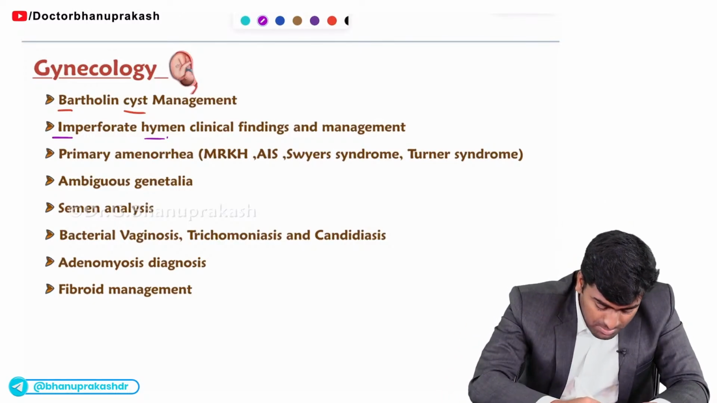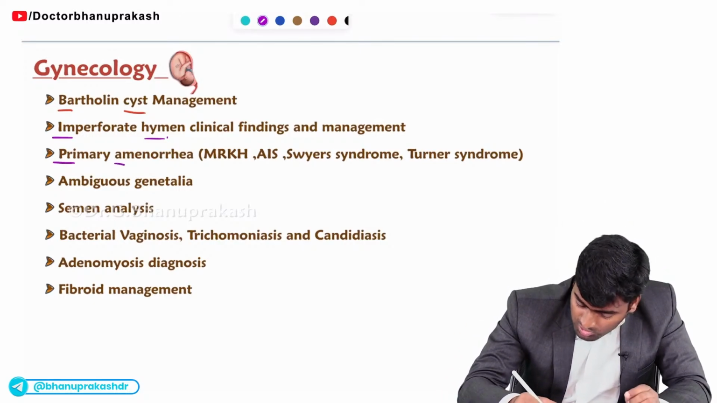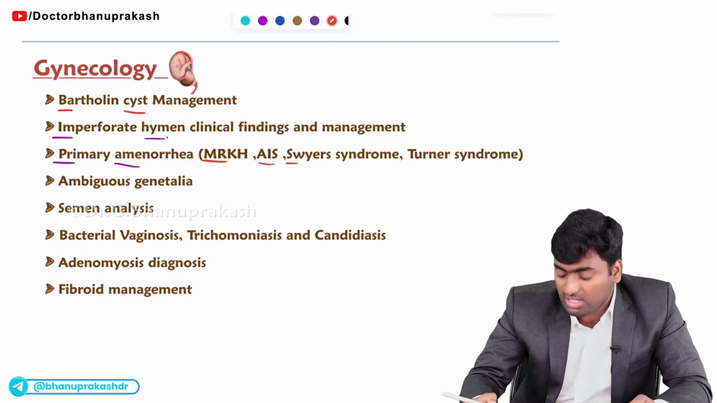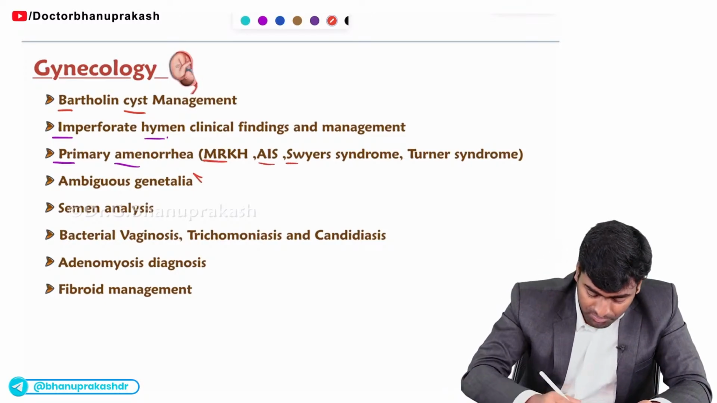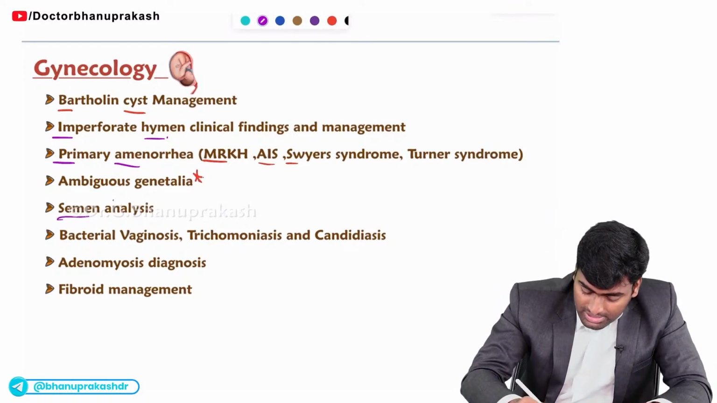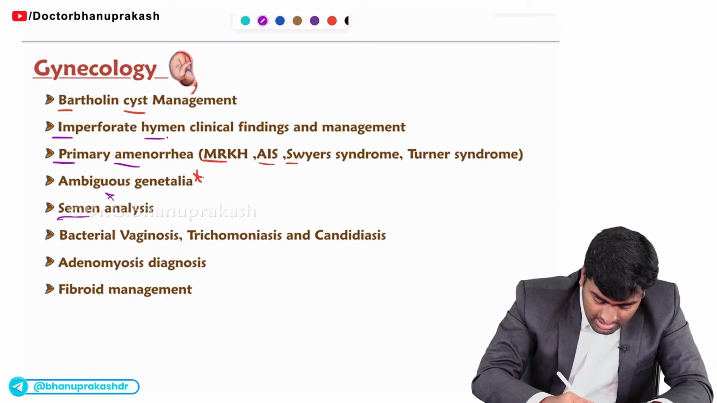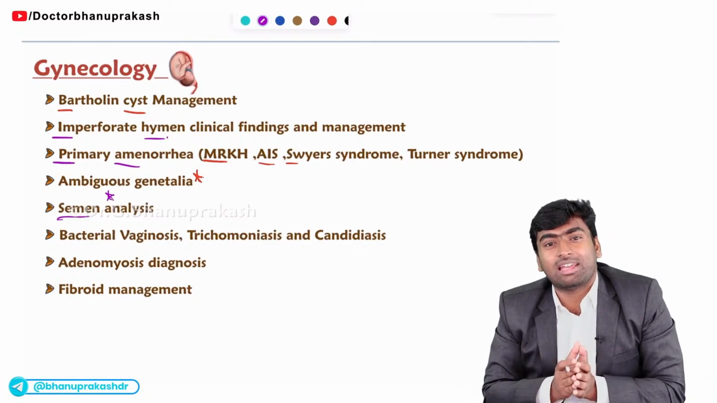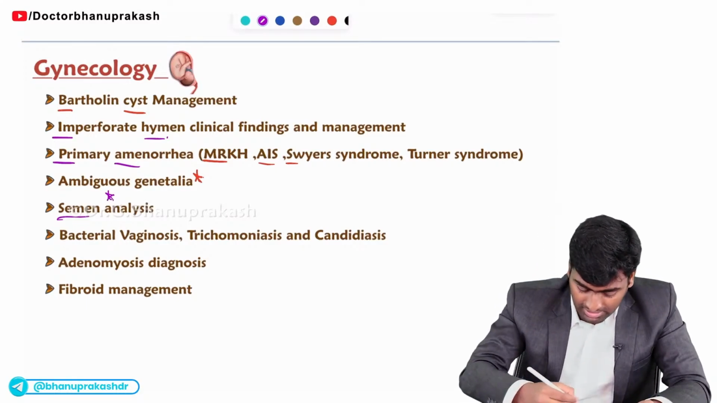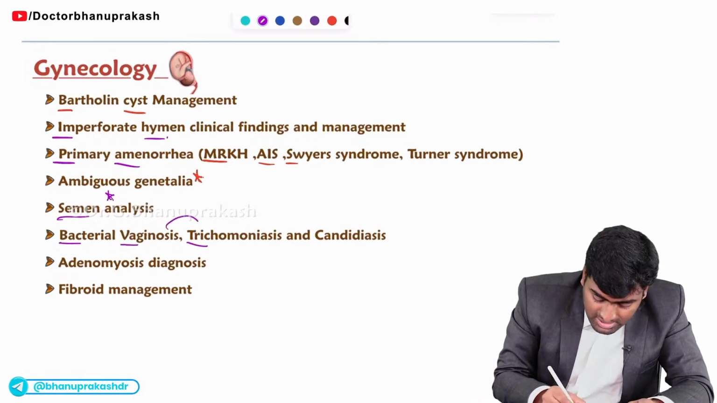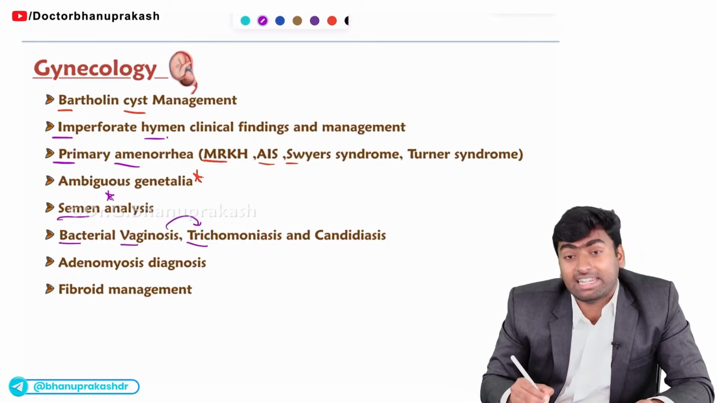Fine. And about this primary amenorrhea, there will be one short question from this MRKH, AIS or syndromes like Turner syndrome or Swyer syndrome. Fine. They also ask about this ambiguous genitalia. Then this semen analysis, they rarely ask, but there is a high chance they will be asked in future examinations. Fine. And you should know about this bacterial vaginosis and how you will differentiate it from trichomoniasis and candidiasis.